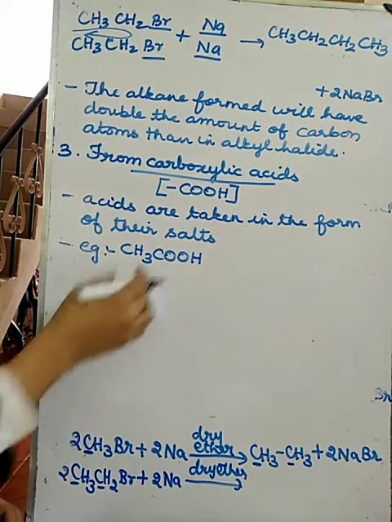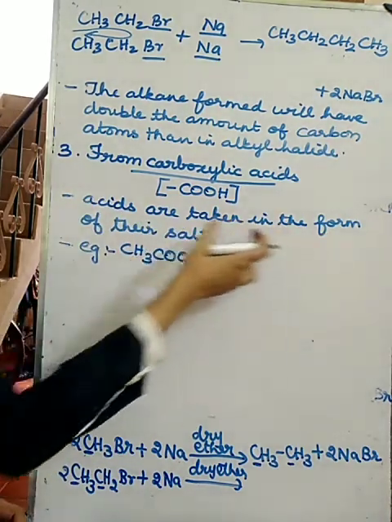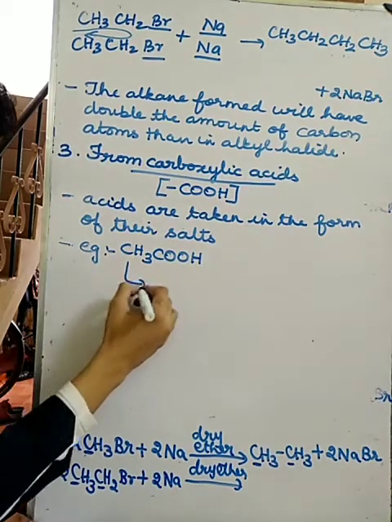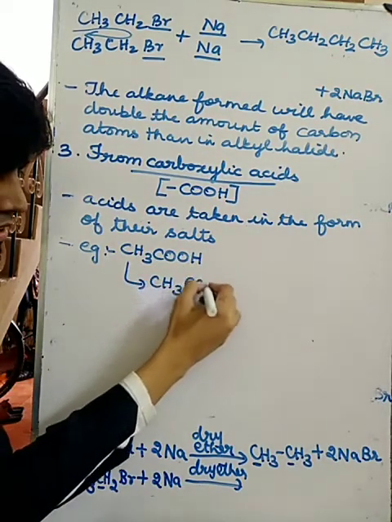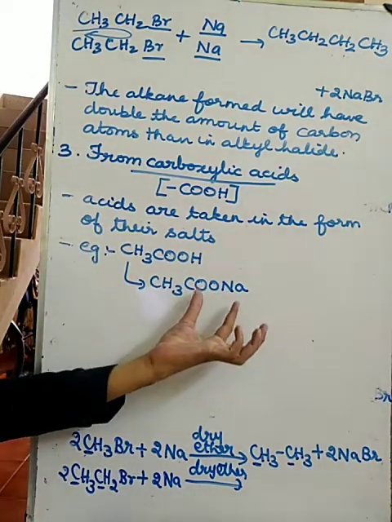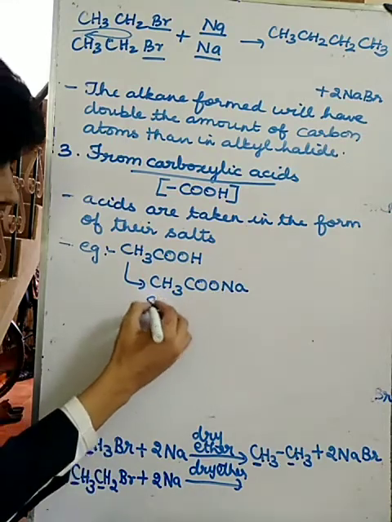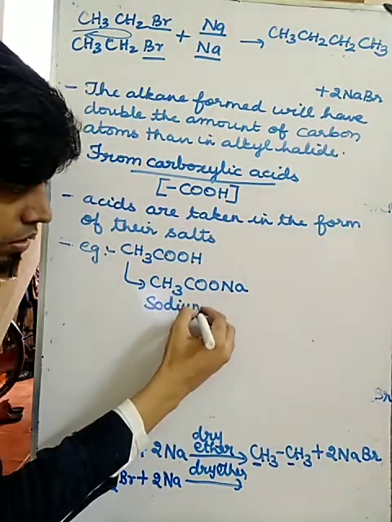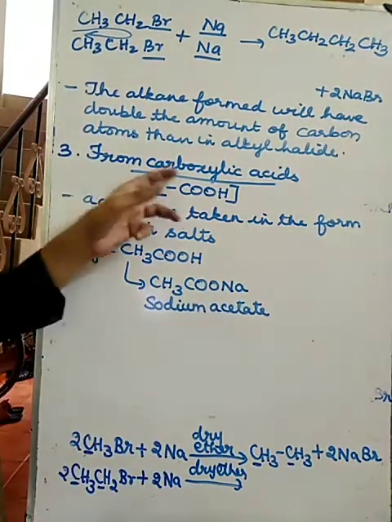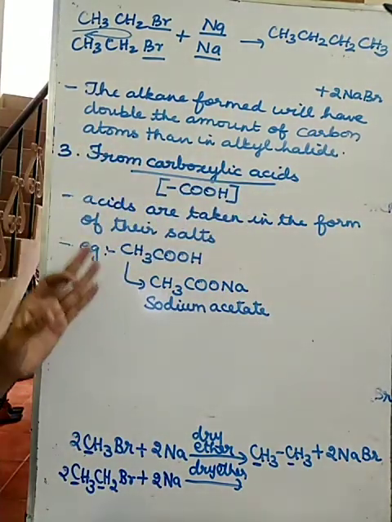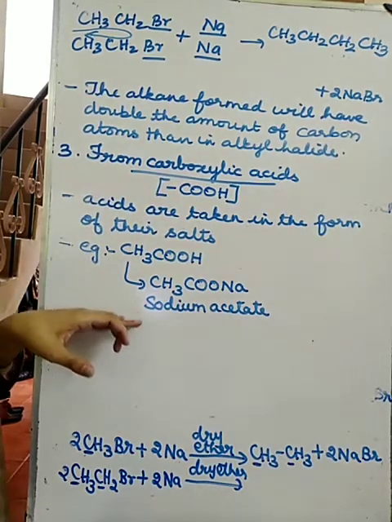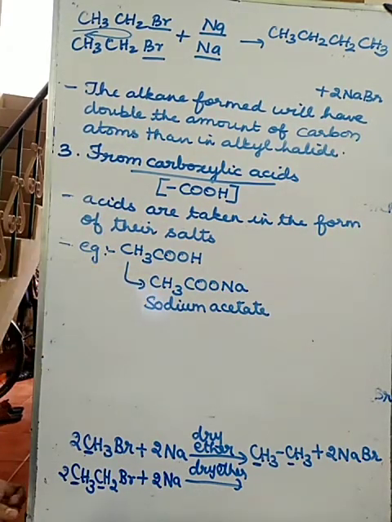Okay, I am going to take this acid in the form of its salt. So instead of acetic acid, I will be using CH3COONa, the salt of acetic acid. What is the name of this salt? Sodium acetate. So I am going to prepare alkanes from carboxylic acids, but I am going to take the acid in the form of its salt.